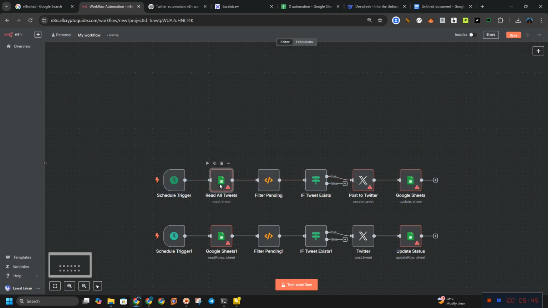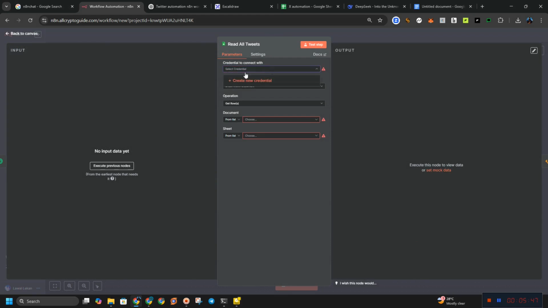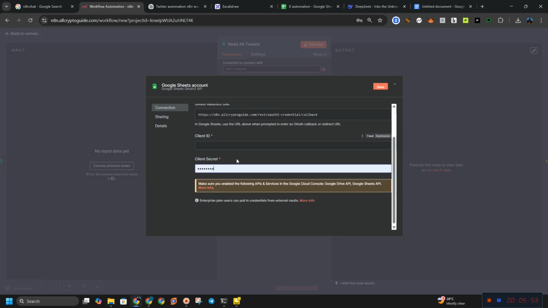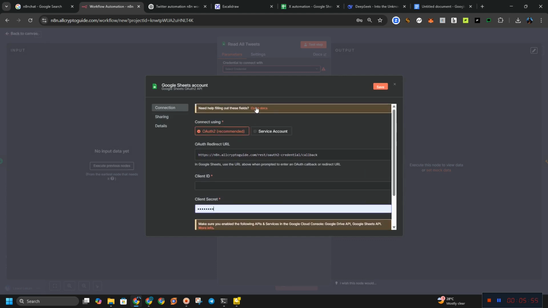So the next thing is connecting our credential. So we are going to click on create credential. As you can see, we have this. Okay, this is the account we are going to use. So I'm going to open the doc section for us to actually do this. But I already know where I have to go. So let me show you.